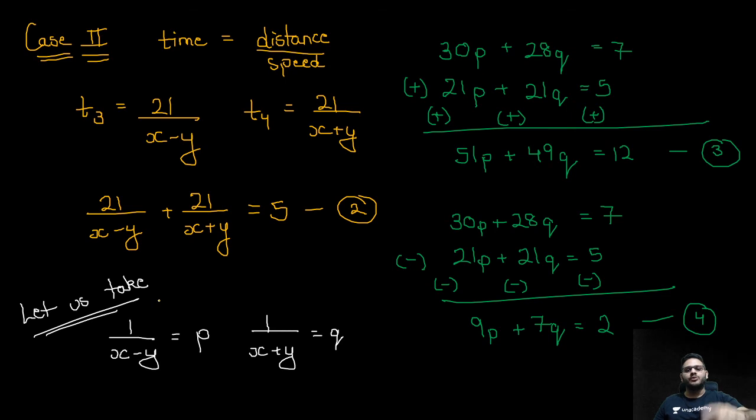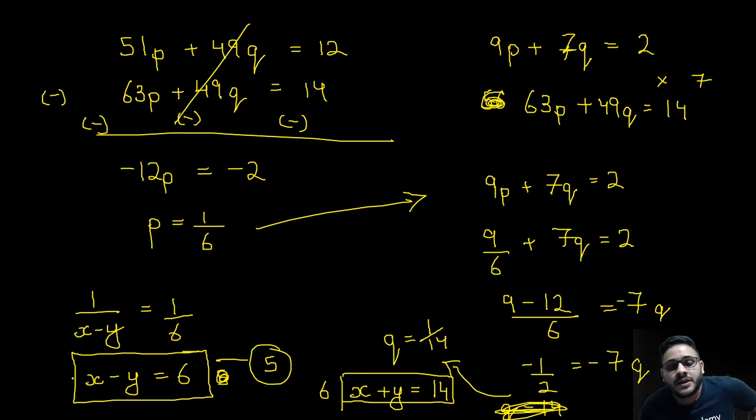Now we took P and Q, we solved. Now जब भी बड़े नंबर्स होते तो मैं तो हमेशा ऐसे सॉल्व कर लेता हूँ, ये भी इजी होता है, चांसेस कम होते हैं गलती के। हाँ माना थोड़ा लंबा हो गया, लेकिन चांसेस ऑफ डूइंग अ मिस्टेक आर वेरी लेस. So you can do it by this method or whichever method you are comfortable with. It is absolutely on you. So 51 and 49 and 12, then we have 9p 7q, so and so. Then solving both the equations which we obtained after adding and subtracting, 51p plus 49q is equal to 12, then 9p 7q.